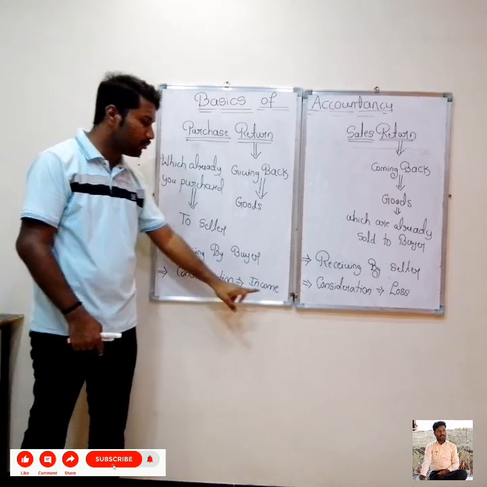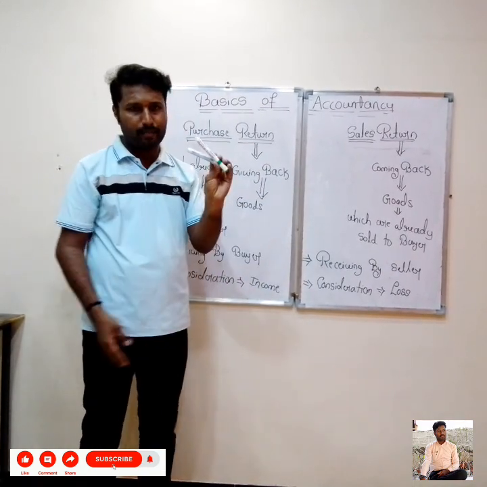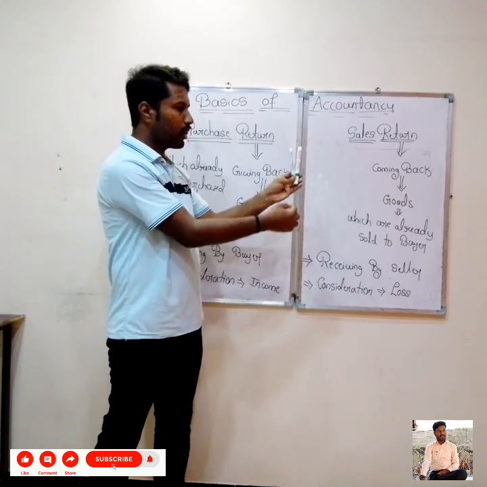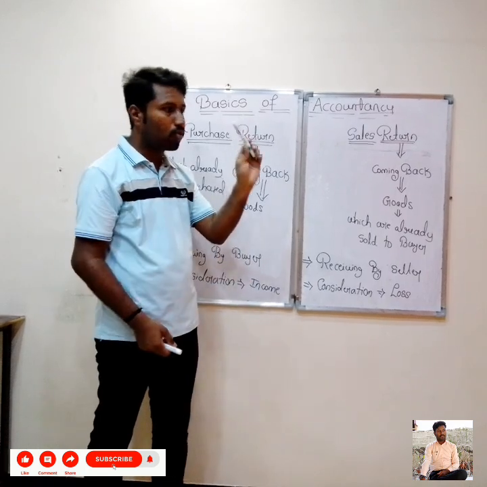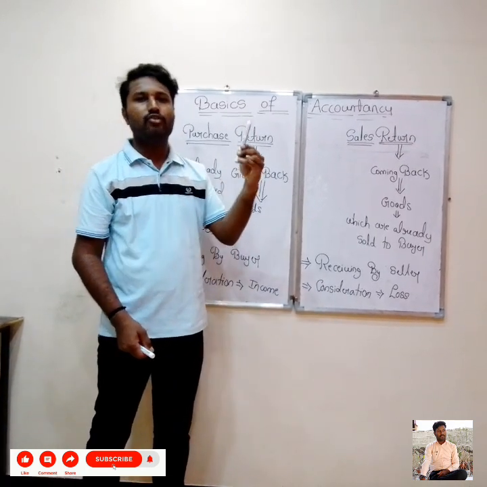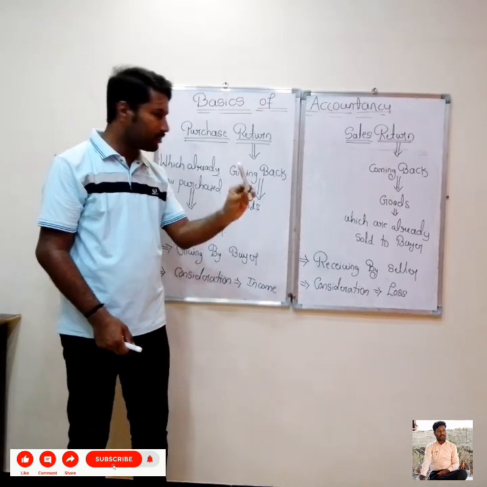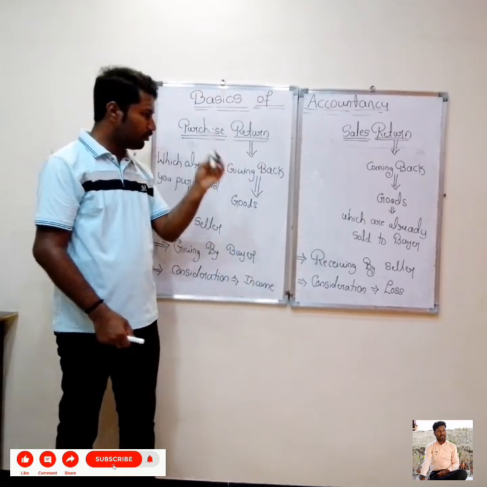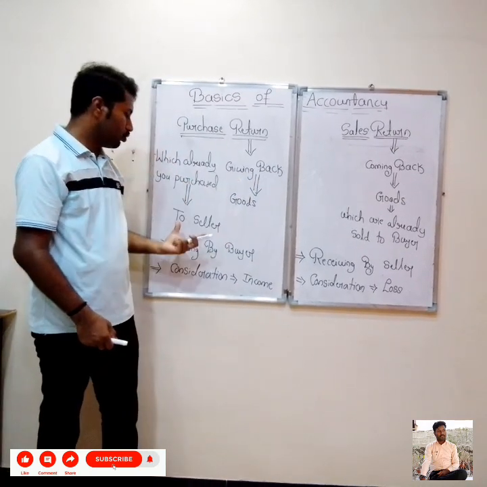And this purchase return, what will you consider it? The consideration is income. Take an example: if I purchased 2 markers, and out of these 2, 1 marker is good, I will keep it with me. The other marker is not working properly, so I will give it back to the seller.